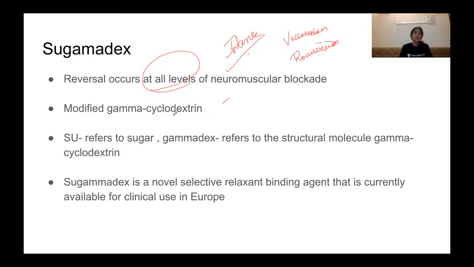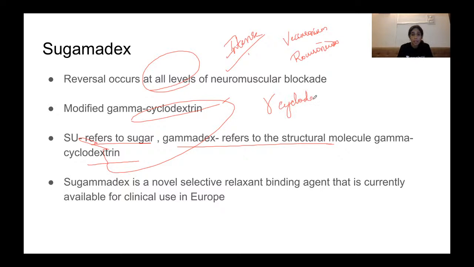Su refers to sugar, and gamma dex refers to the structural molecule gamma cyclodextrin. So gamma dex is basically a gamma cyclodextrin. I'll show you the structure.